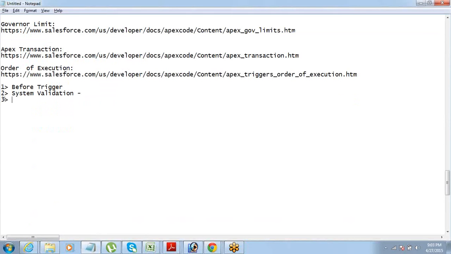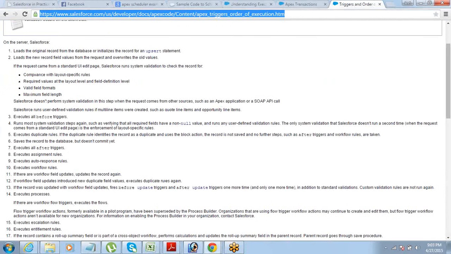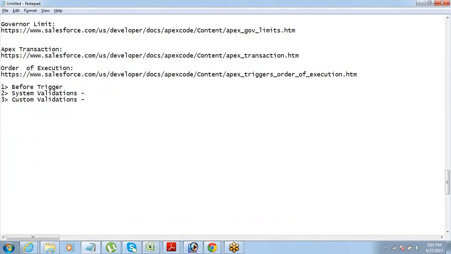Then comes the custom validations. These custom validations include all the rules that you have defined, the validation rules. So first of all, the before triggers are executed, then the system validations, the predefined ones, then the custom validations are checked for a validation rule error.